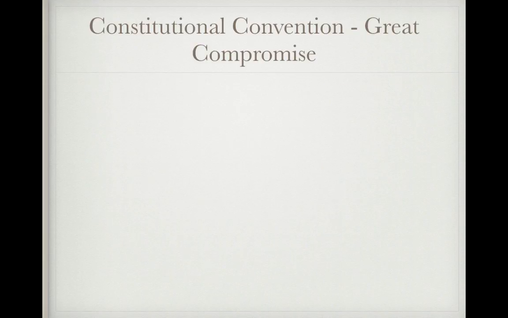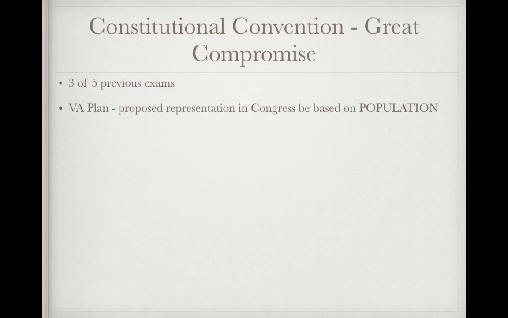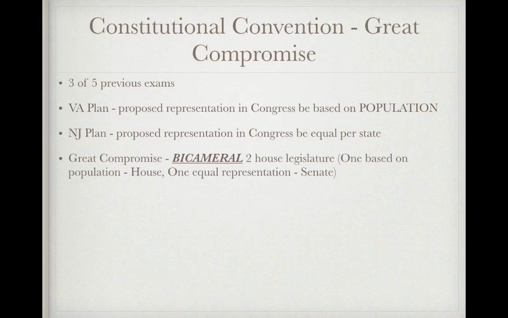All right, let's go over the Constitutional Convention. Couple compromises you need to know. The first one is the Great Compromise, which has been on 3 out of 5 previous exams. So you need to know the Virginia Plan. This proposed that representation in Congress would be based on population. So the more population you had, the more representatives you would have in Congress. This was favored by states with a large population, such as Virginia. Now, on the other end, we have the small states, and the New Jersey Plan, which said representation should be equal. So the two sides get together and they hammer out a compromise, and this is called the Great Compromise.